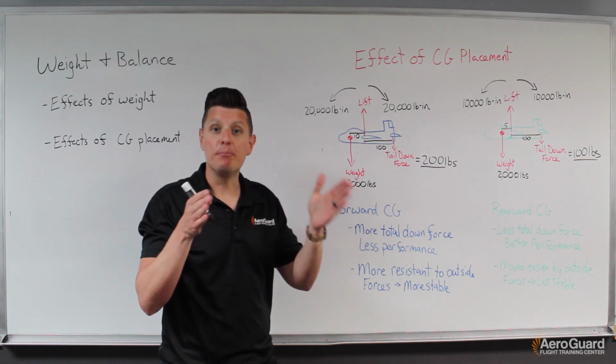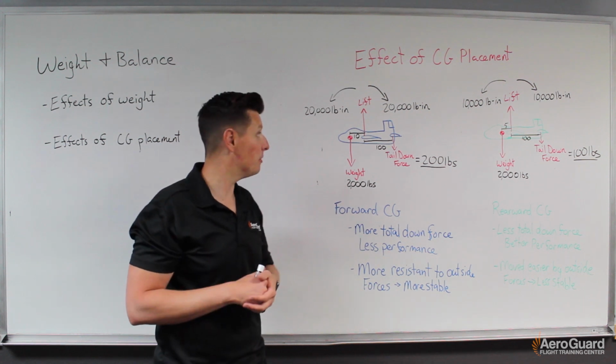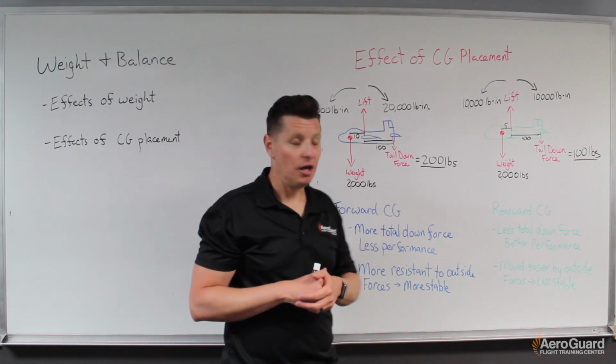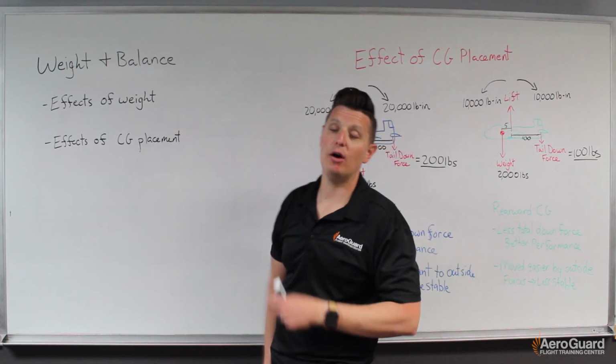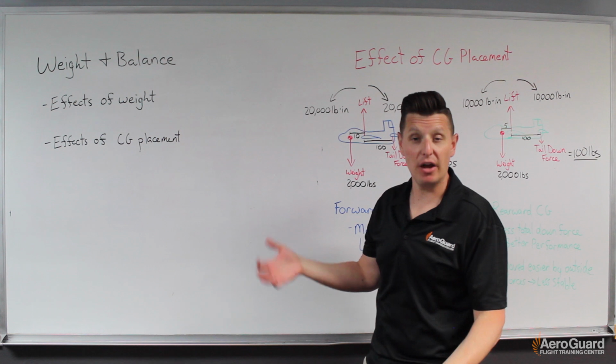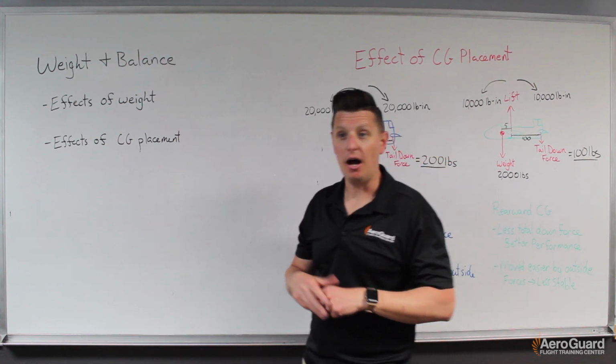And so it's important that we keep it in the specified range from the manufacturer. Good. So hopefully this helps elaborate as to why we want to calculate weight and balance before every flight and how important each of those factors really are.